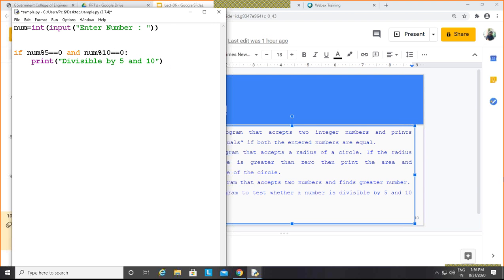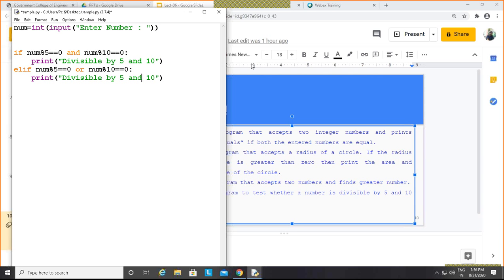Now second, elif. Here I need to put the condition, number mod 5 equals to 0 or number mod 10 equals to 0, put the colon, and here I simply copy this one, simply put here or.